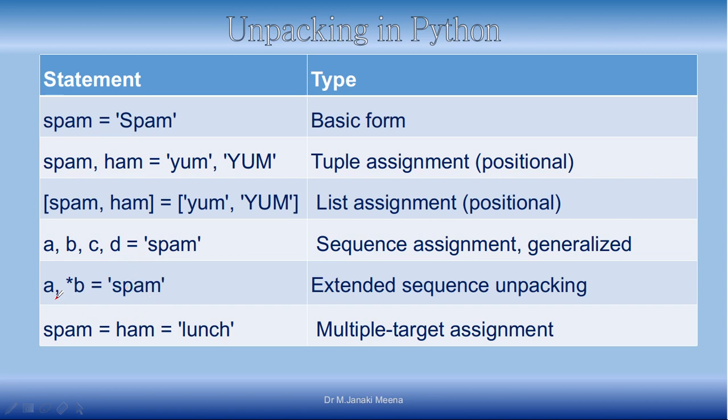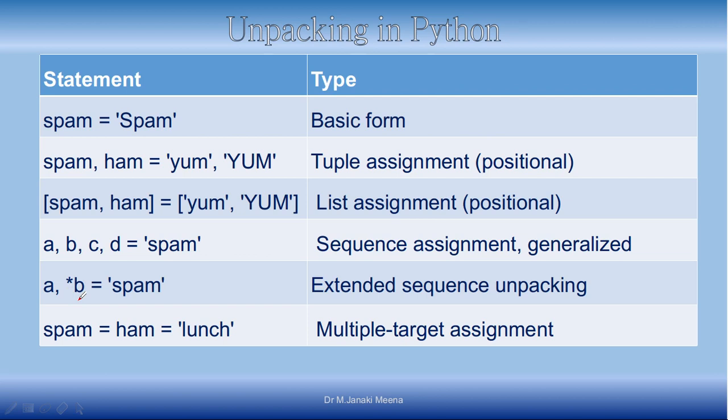Whatever happened in the above statements is called unpacking. Here I have fewer variables compared to the number of characters, so we put a star before one of the variables so that it can hold a sequence.